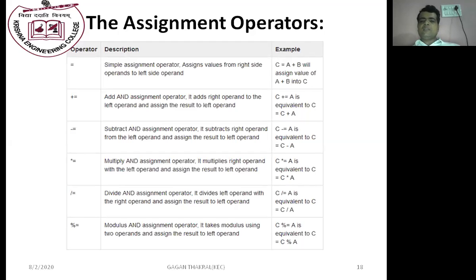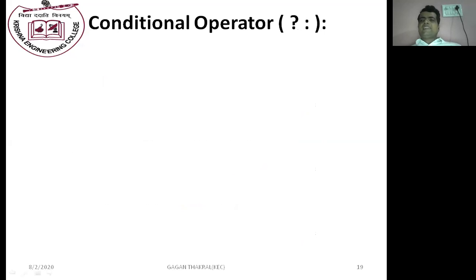C -= A means C is equal to C minus A. C *= A means C is equal to C into A. C /= A means C is equal to C by A. C %= A means C is equal to C mod A. This is also known as shorthand operators. Now we will discuss conditional operators.